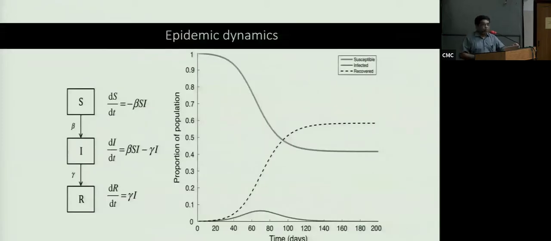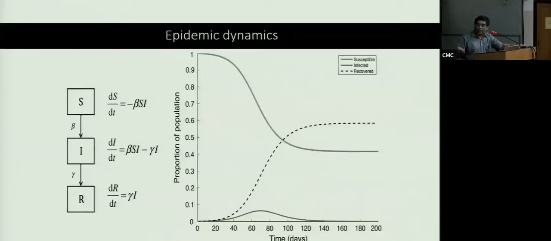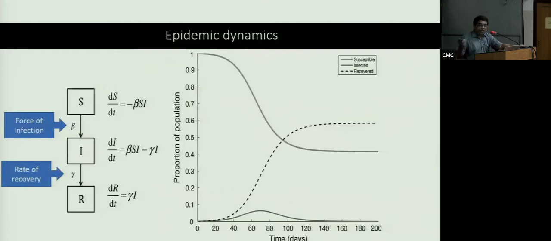Okay. Now, what does it depend on? How do people move from susceptible to infected? And we talked about that being the force of infection. We said that has something to do with how catchy the infection is and how many contacts people have with each other. What determines recovery? It's a characteristic of the bug, it's a characteristic of our immune system, it's a constant, and it also has something to do with the therapy or treatment that we can provide, right? So this,